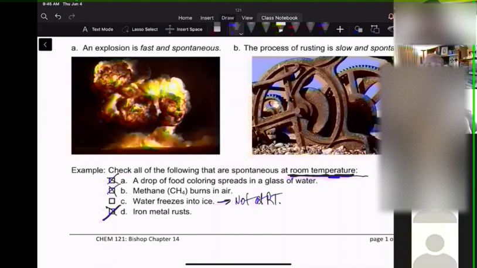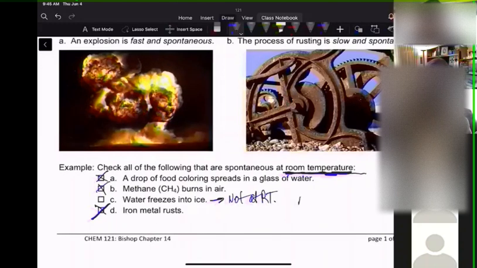Spontaneous means that it will happen all by itself. So at 25 degrees C, we could have water solid is going to turn into liquid, right? This is the ice, and then the water is melting. Freezing is the opposite. So at 25 degrees, it's not spontaneous.